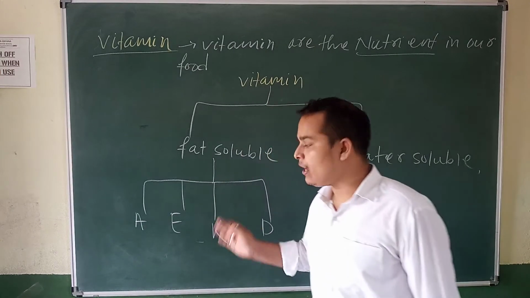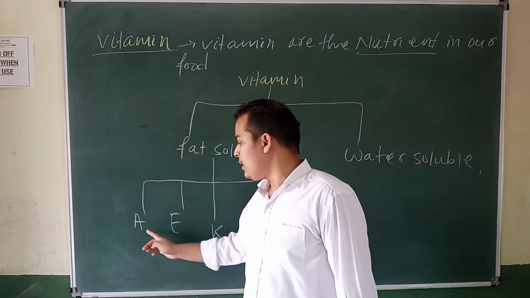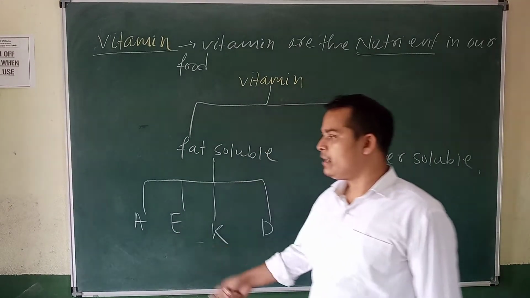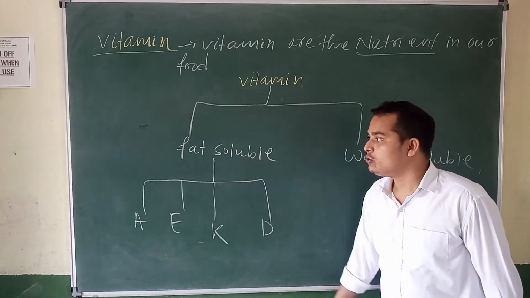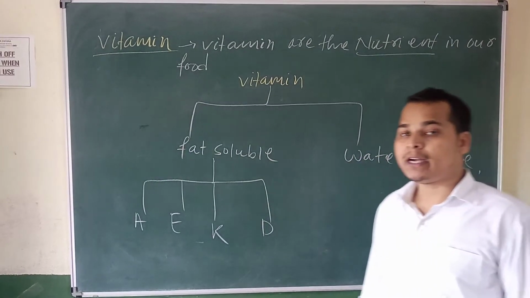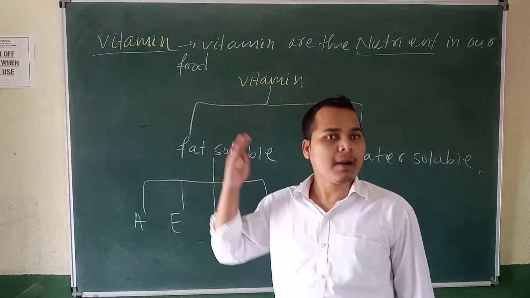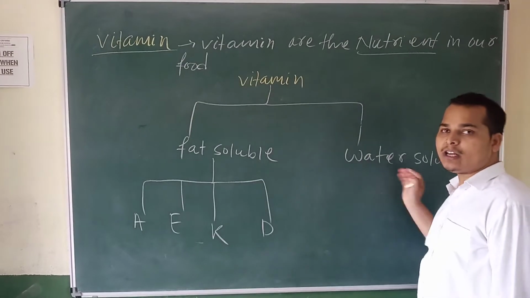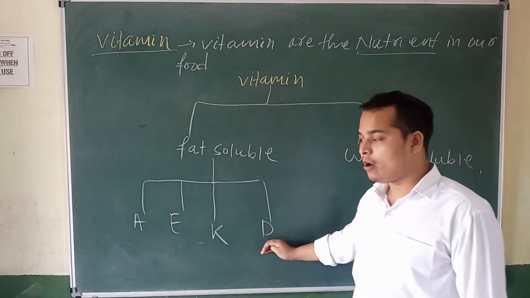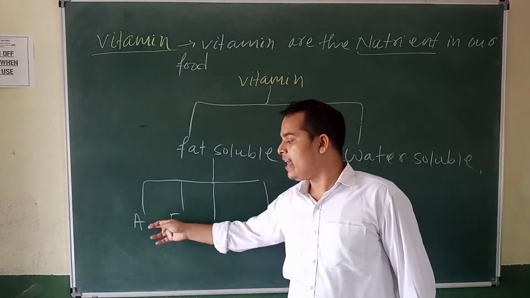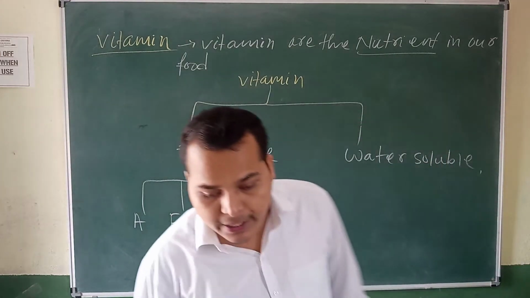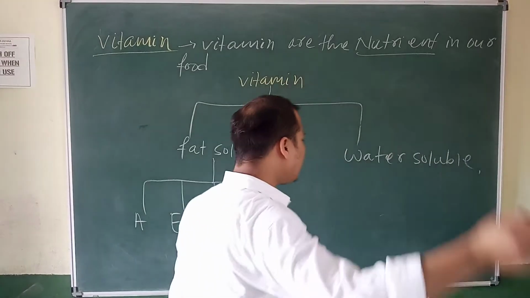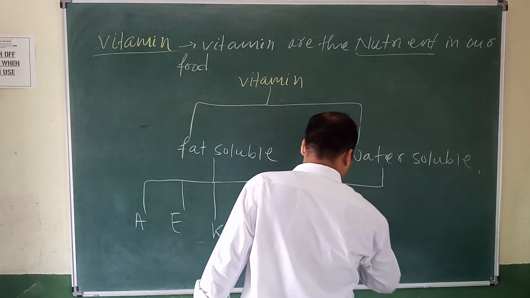So fat soluble vitamins are four: A, E, K, D. What is vitamin? Vitamins are the nutrients in our food. They are divided into two types: fat soluble and water soluble. Fat soluble vitamins are the four types A, E, K, D. Then the water soluble vitamins are divided into two types.